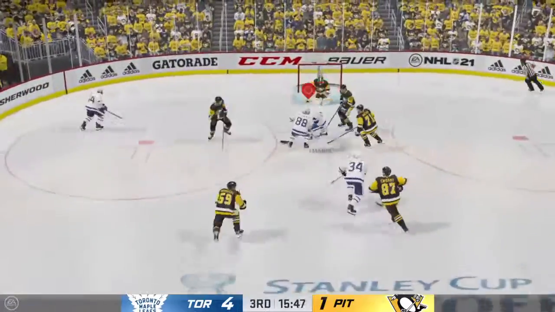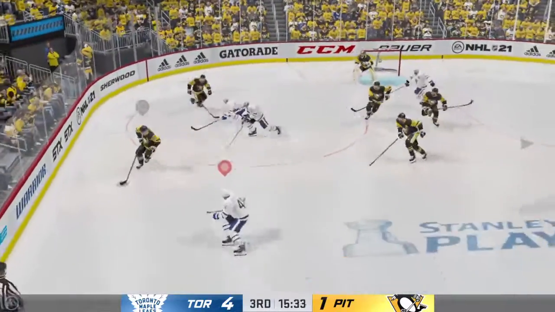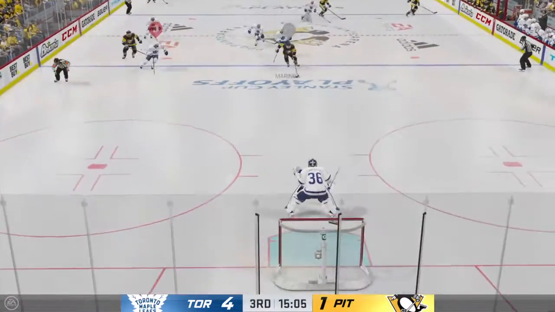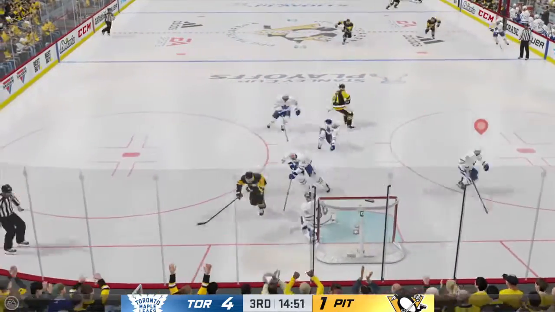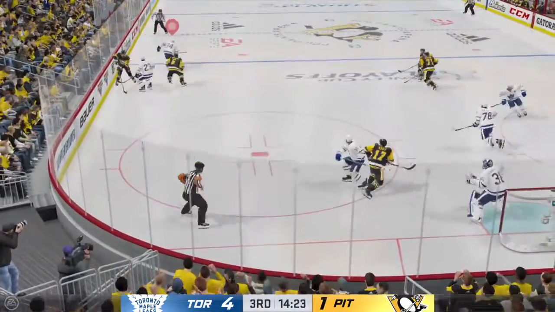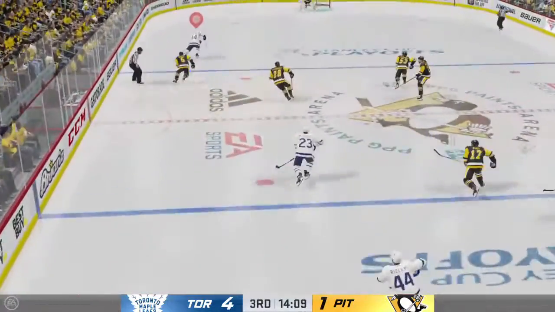Riley drops it back to Marner. Marner looking in front. He turns it over. Riley holds it in, and Malkin right back out. Here's Marino, breakaway Pittsburgh, and that's poked off his stick. Penguins get it back, trying to send it back to the point. Pettersson gave it away. Matthews for the hat trick.